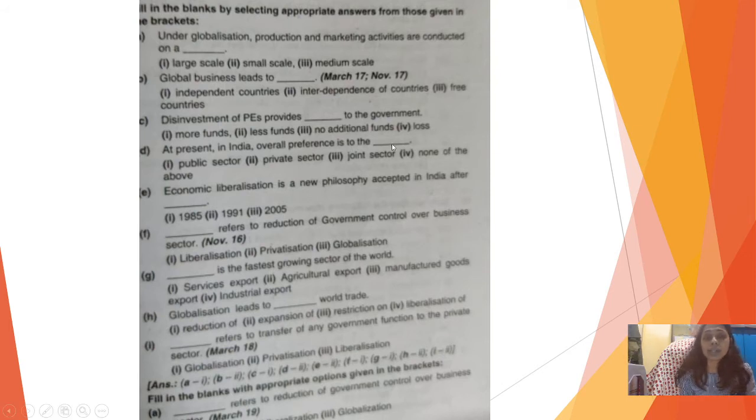Economic liberalization is a new philosophy accepted in India, after which year? It is very important, and that is 1991. Dash refers to reduction of government control over the business sector. So this is liberalization. Students, when I'm talking about November 16, November 17, why have I chosen this?